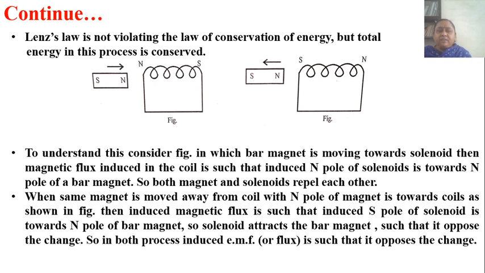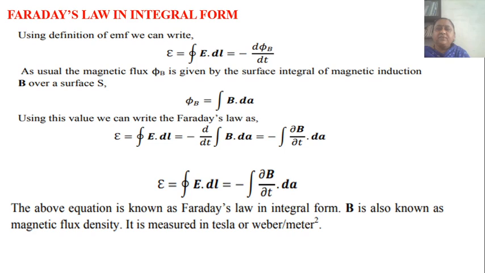Now when the same magnet is moved away from the solenoid, what happens? See in the figure here, this magnet is moved away from the solenoid, then the induced magnetic flux is such that the induced S pole of the solenoid is towards the N pole of the bar magnet. So the solenoid attracts the bar magnet such that they oppose the change. So in both processes, the induced EMF or flux is such that it opposes the changes.